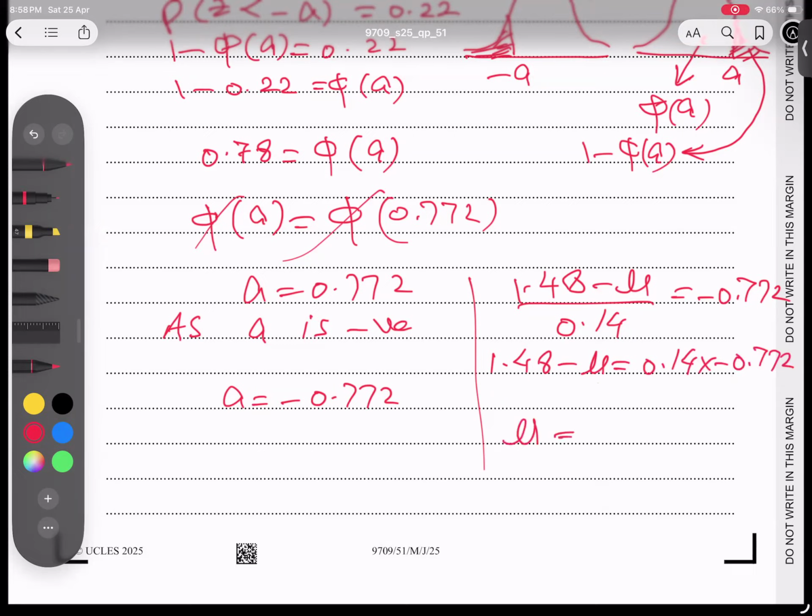Question number two, students, and the topic is permutation and combination. Find the number of different arrangements of the 8 letters in the word KANGAROO in which the two A's are together and two O's are not together. First of all, how many A's are there? Two. And how many O's? Two also. Total 8, so the others are 4.